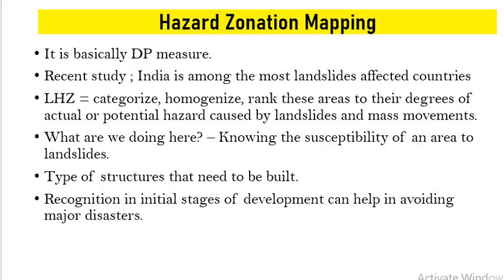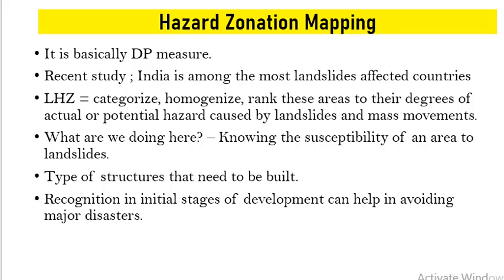So the land hazard zonation map is basically about categorizing a particular region or homogenizing the region, and ranking that region on the degree of potential hazard. So it can help us in the mitigation of disasters like landslides or mass movements.